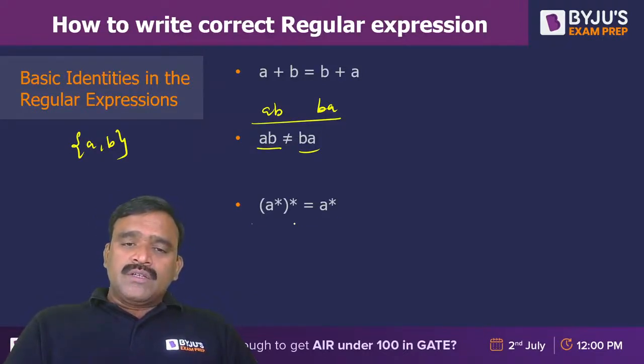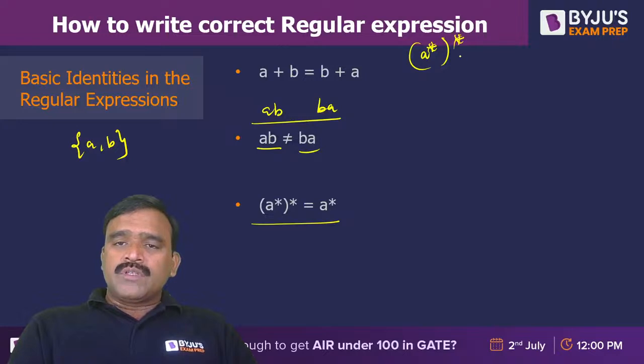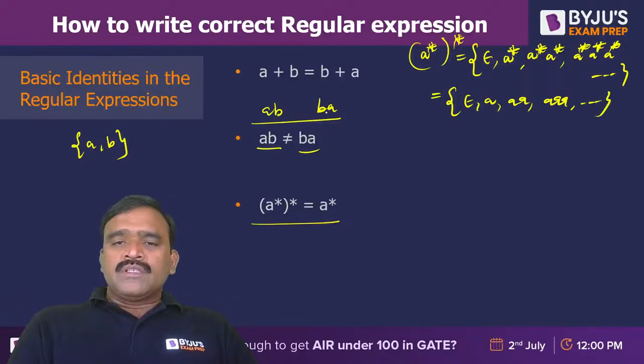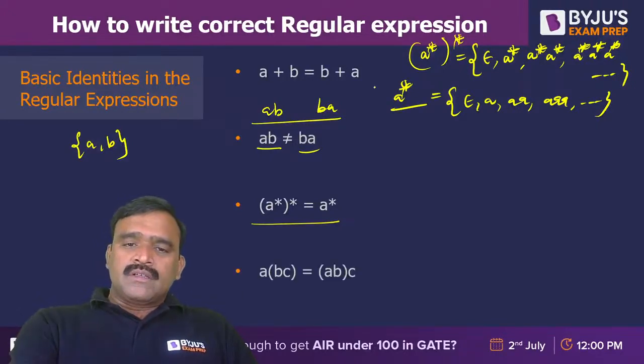A star whole star is equal to A star. When you take A star 0 or more times, 0 times of anything is epsilon, 1 time is A star, 2 times is A star, 3 times is A star, and so on. So you will get any number of A's: epsilon, A, double A, triple A, any number of A's are possible. That is equivalent to A star only. So A star whole closure is A star.